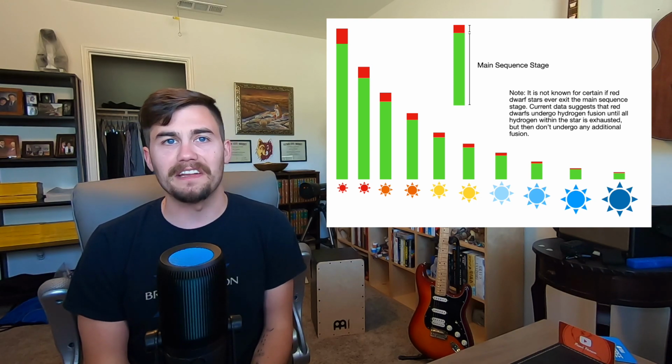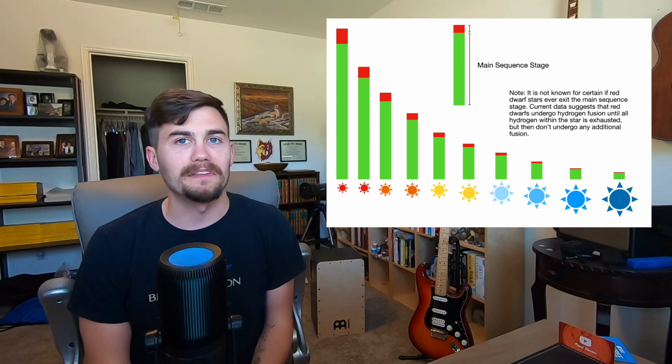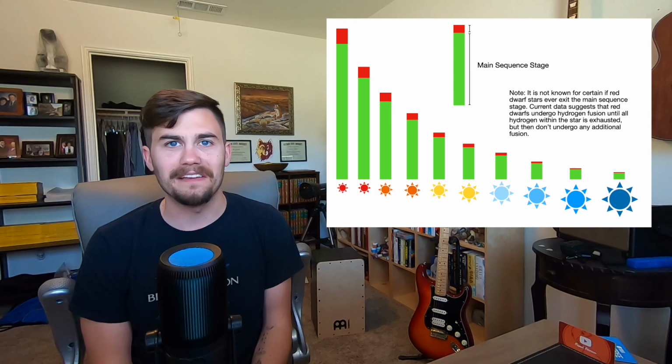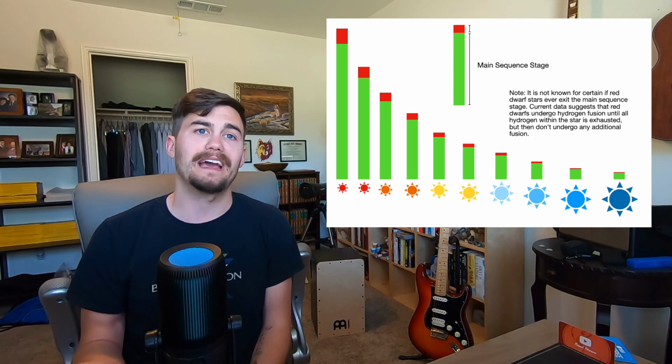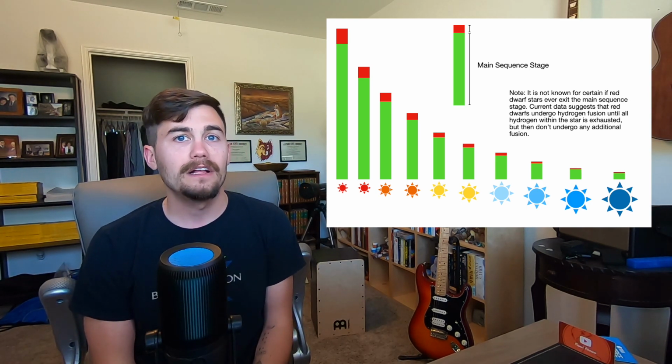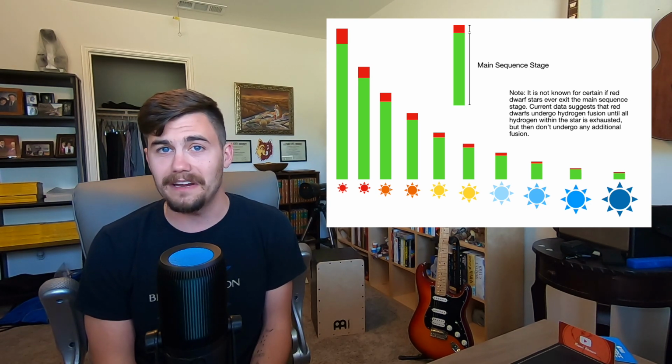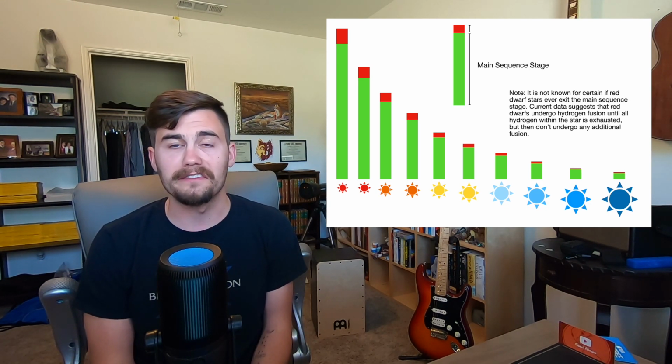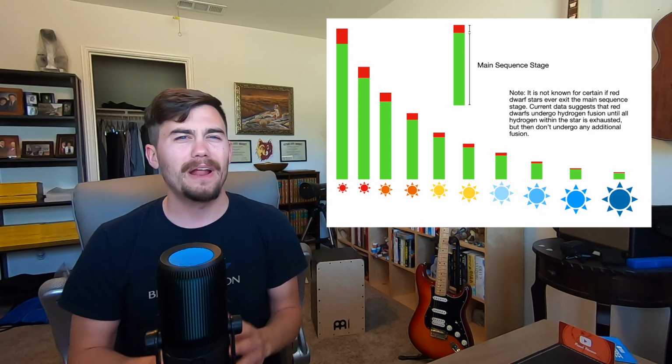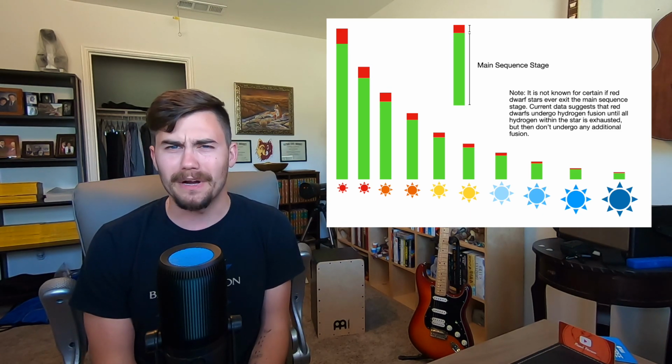Another quick review. All stars spend 90% of their life in the main sequence stage. All that happens in the main sequence stage is hydrogen nuclei fuse into helium nuclei. Low-mass stars can do this for 1 trillion years, medium-mass stars can do this for 10 to 12 billion years, but high-mass stars run out of fuel much faster. A star twice as massive as the Sun exhausts all of its hydrogen supply in the core in only 2 billion years. A star 8 times more massive runs out in just 100 million.